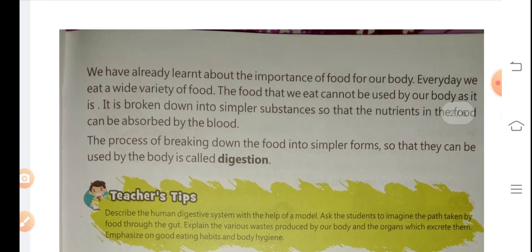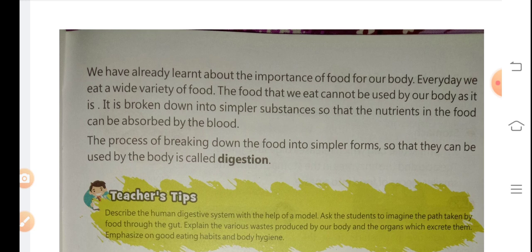We have already learned about the importance of food for our body. Every day we eat a wide variety of food. It means day to day we eat different types of food.